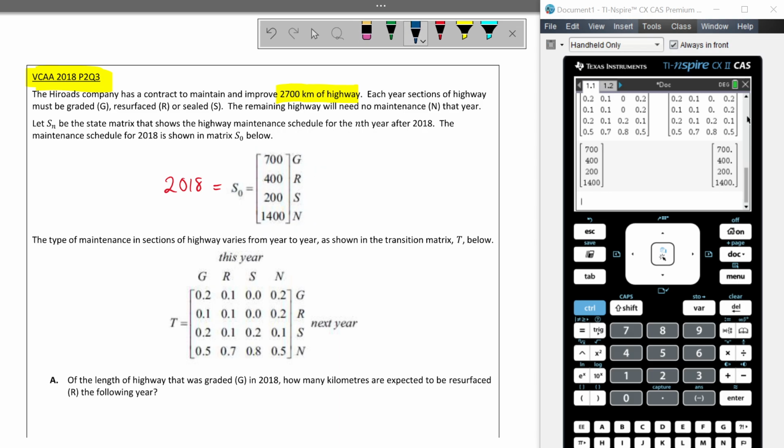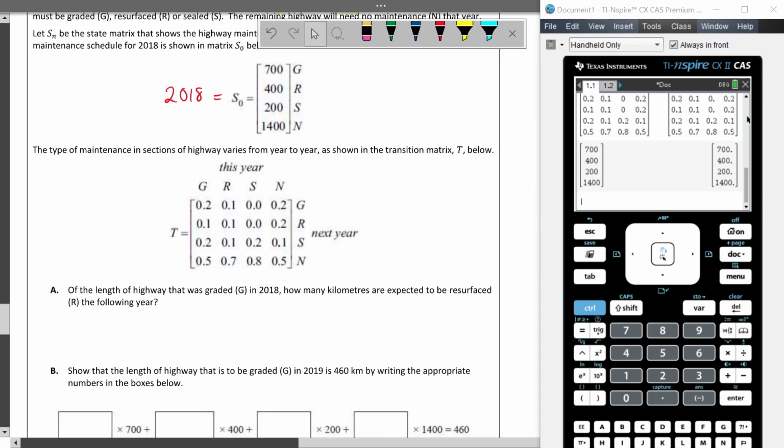Obviously, in the process of maintaining and improving highways, you first have to grade it, what needs to be done. Then the first step is you have to resurface it, then you seal it, and then you're done. So maybe next year you don't have to do anything to it, or maybe you have to grade it again the next year. And that's where we now have this transition matrix, which tells us what's happening each year.